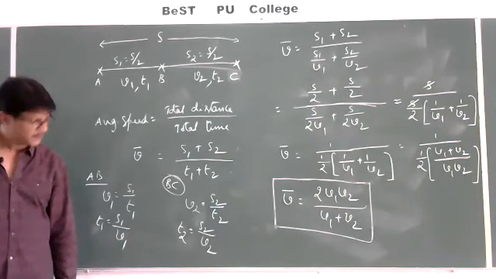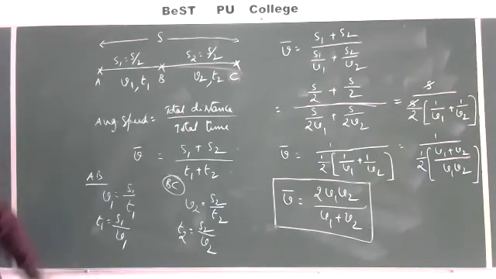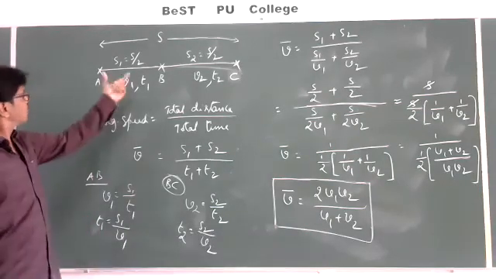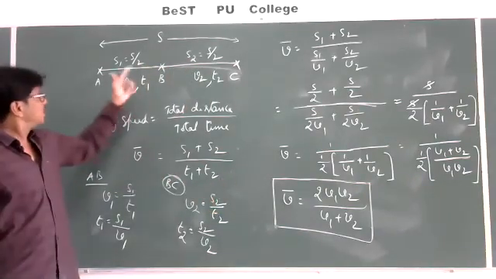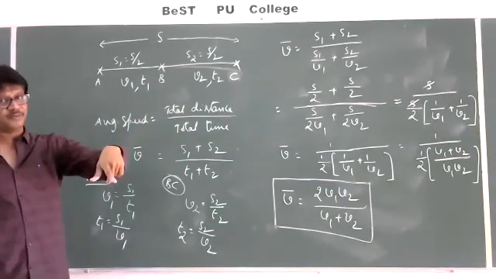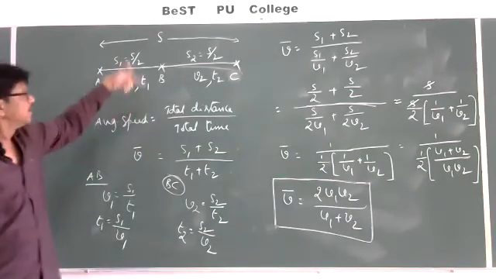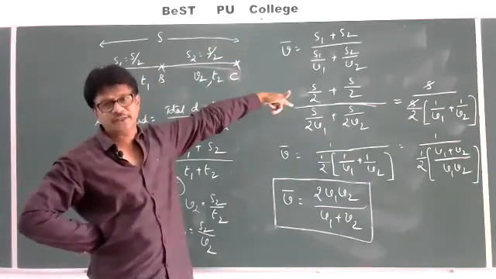Okay. So here, copy it. Because here I consider only 2 parts, we can derive easily. Instead of 2 parts, if I take 3 parts, 3 parts is nothing but first 1/3 of the distance with a speed V1, next 1/3 with a speed V2, remaining 1/3 with a speed V3.